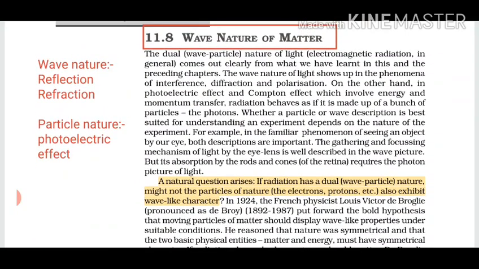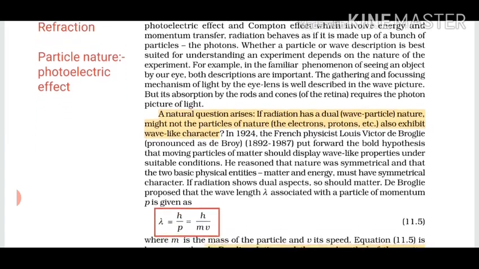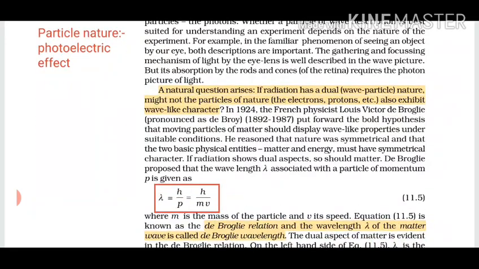There are some phenomena which are explained by the wave nature of light, for example, reflection and refraction. There are many more; we'll be discussing them in optics. And some phenomena are well explained by the particle nature, for example, one we have seen in this chapter, the photoelectric effect. So a question arises: if radiation can have particle nature, then particles must also have wave nature.